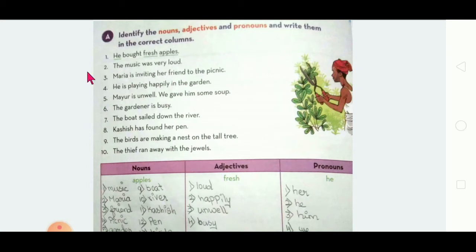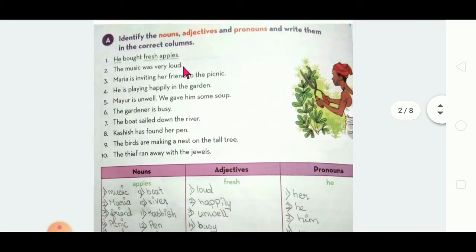See the second one: The music was very loud. Here the music is a noun, so it comes under the noun. Loud, or very loud, you can write either, comes under adjectives.